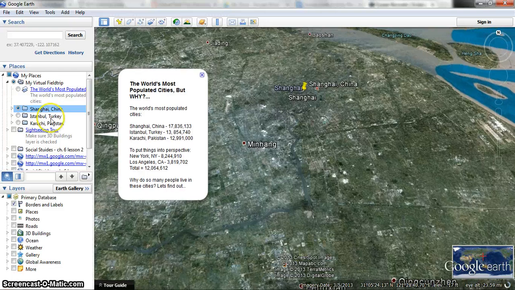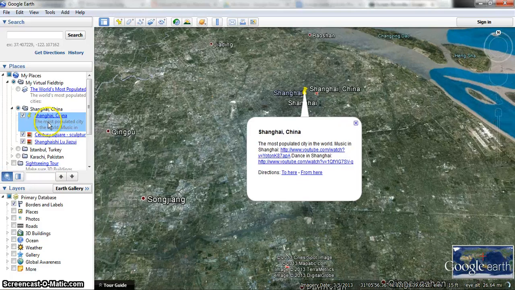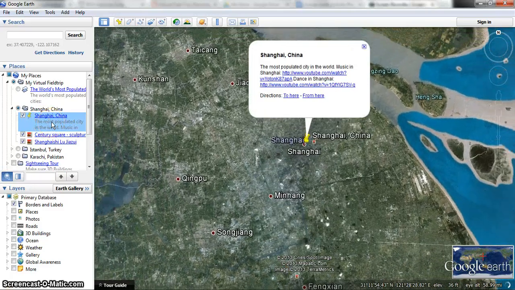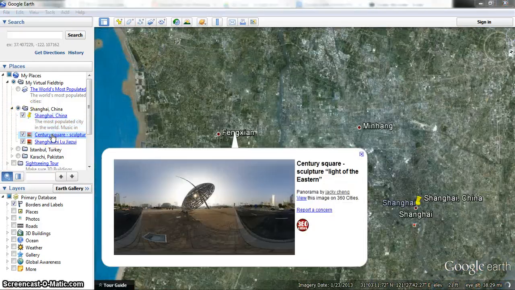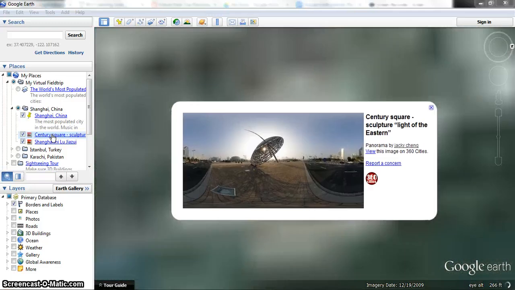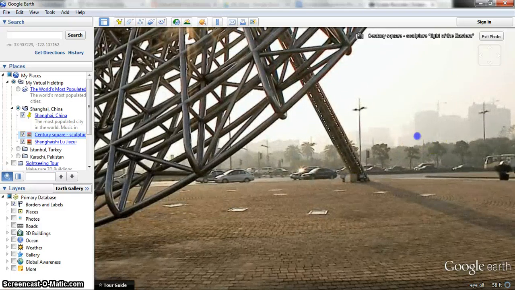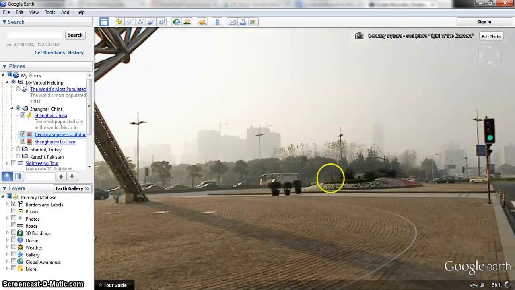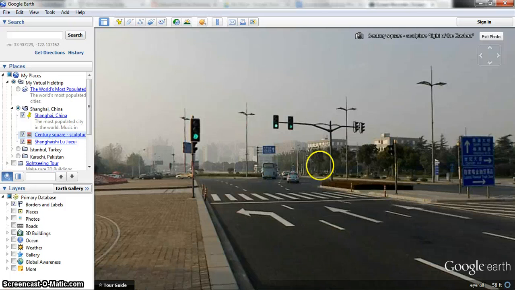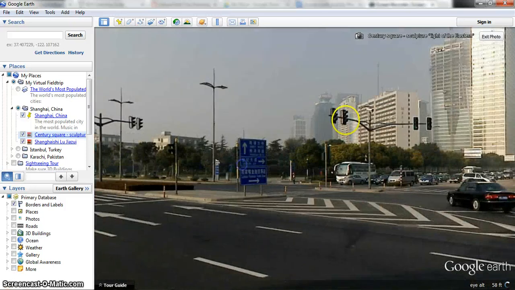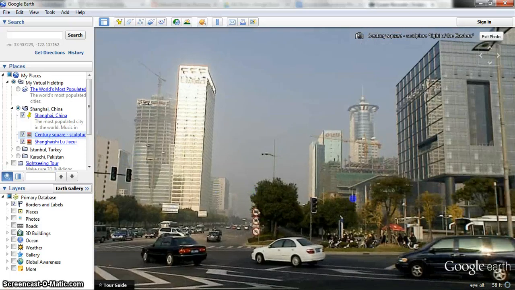And here we'll check out a couple images found in Shanghai. First we'll go to Century Square. There's a little 360 view of the city here. Now as we do this, look around and look at the features that you see of the city. Look at the buildings, look at the geography, the plant life, the technology that you can see. And think to yourself, why is the city doing so well?